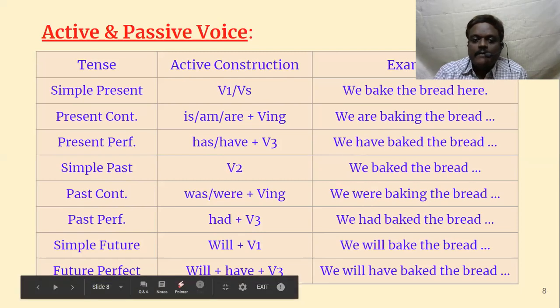Then past perfect tense, had plus V3. Here also same, have plus V3, but here we use the past form of have. Had plus V3. We had baked the bread.